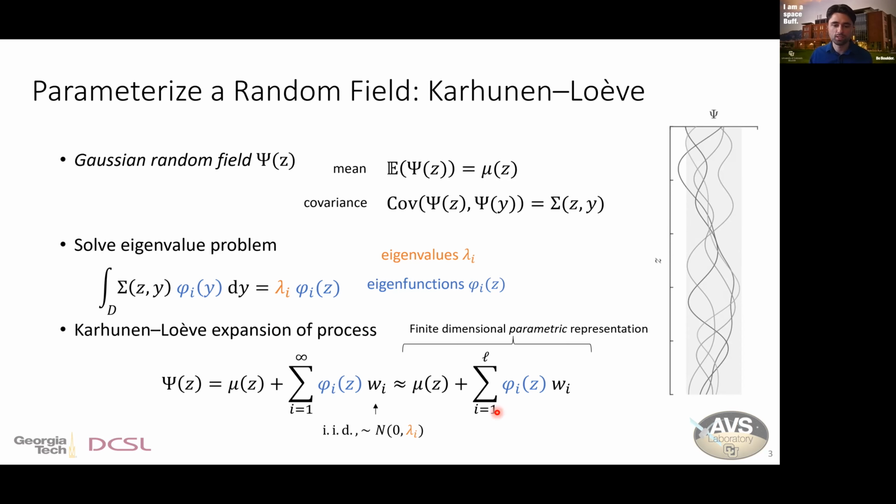You can see this is the exact representation where we have an infinite number of terms. We have the eigenfunctions appearing here, and the randomness comes in through these variables W sub i, which are independent and identically distributed variables with a variance equal to the eigenvalues of that covariance function. And then here, again, we just truncate that summation to obtain this finite dimensional parametric representation of uncertainty.